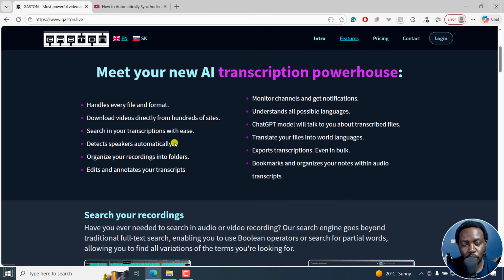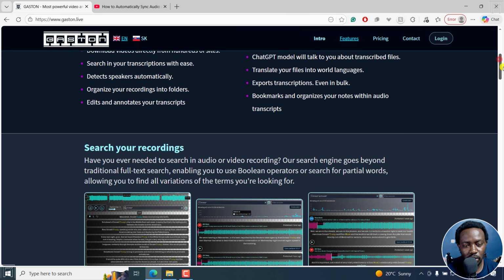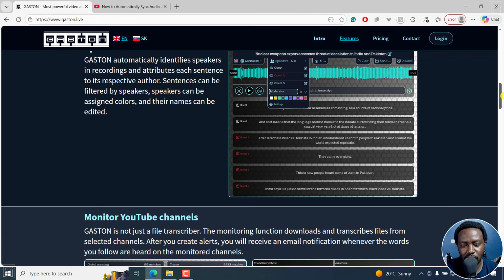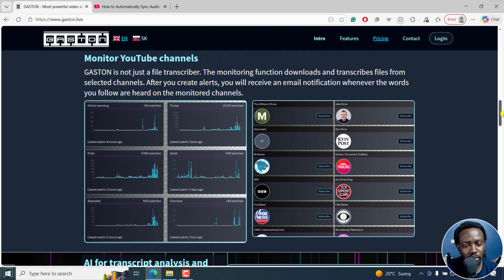It detects speakers automatically. You can also organize your recordings into folders and do edits and annotate your transcripts. You can also monitor channels like YouTube channels, so when a channel uploads, it does the automatic transcription for you and everything is ready for you to go. So if I scroll down a little bit, you can do the search recording, speaker detection, monitor YouTube channels.